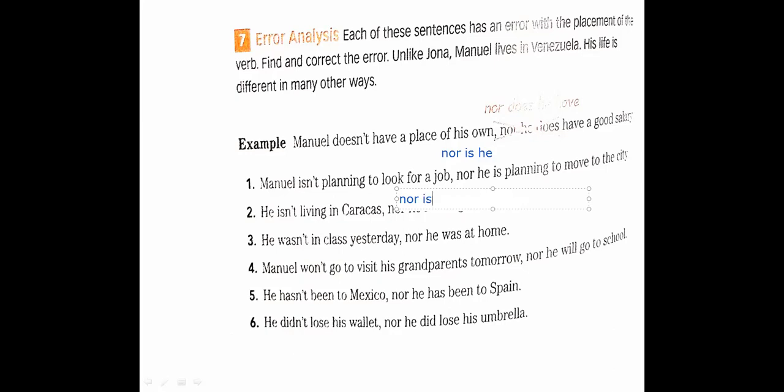Nor is he. We remove the negative, you know why? Because nor gives you the same meaning as the negative form. Thanks so much, Muhammad Mustafa. Number 3, Yusuf Tamer.